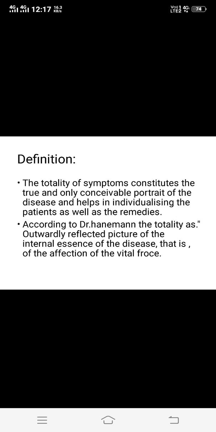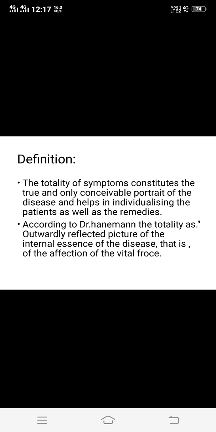I again repeat it, you have to remember that it is the sum of the symptoms reflecting the individuality of the patient and the drug. Some of the symptoms have that importance, or may reflect the individuality of the patient or the drug, and that we call a totality of symptoms, or TOS. So this is the definition of TOS.